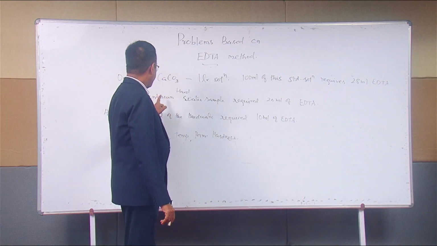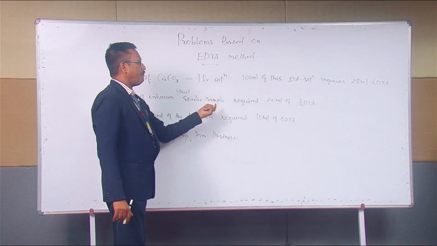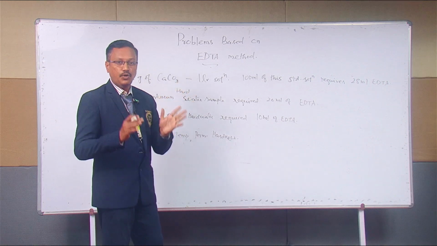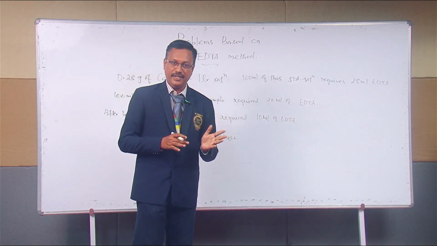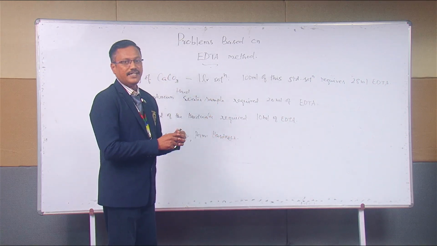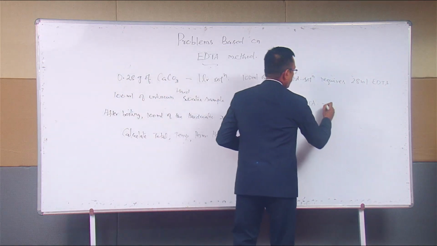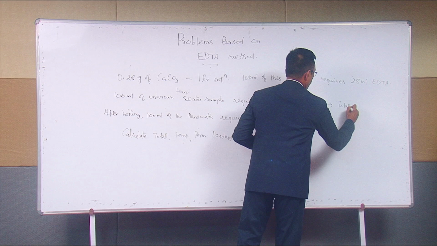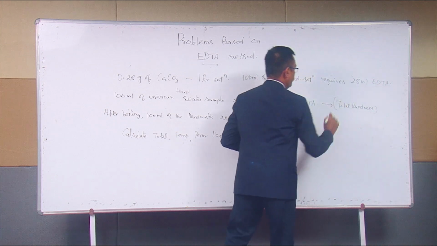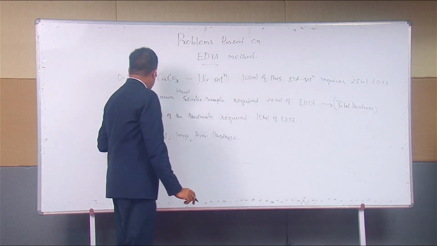See, second statement: 100 ml of the unknown hard water sample required 20 ml of EDTA. We have not boiled. It contains both carbonate and non-carbonate, both permanent and temporary hardness. So, the second statement calculation will give us total hardness. This is the clue. And what is the third statement?